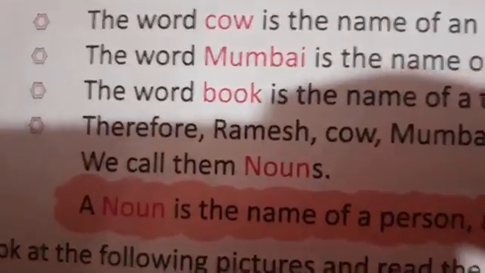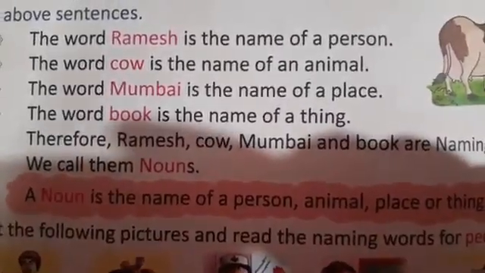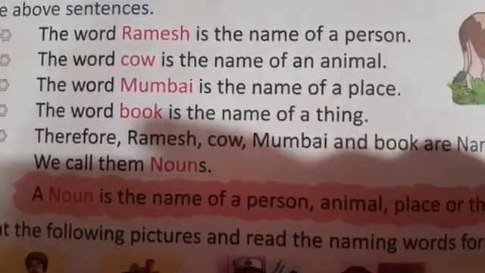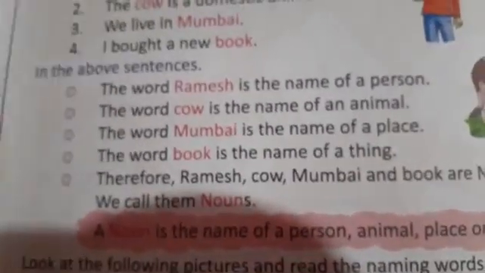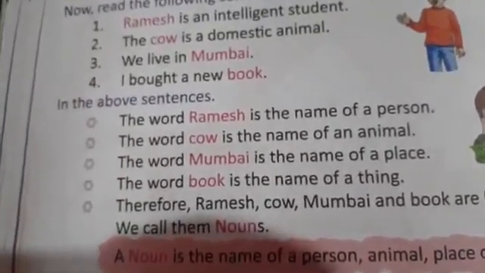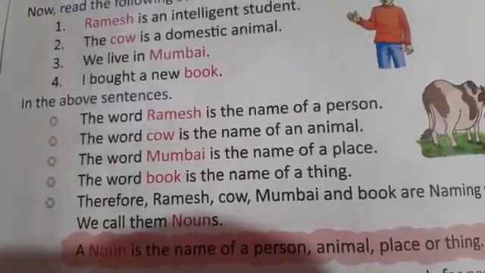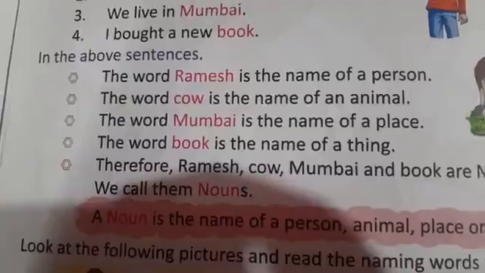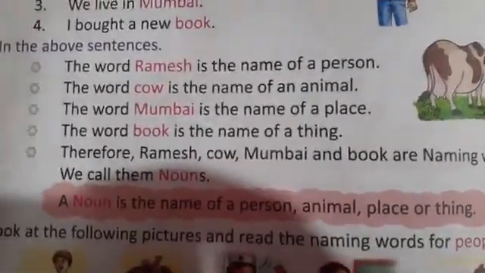So what is a noun? A noun is the name of a person, animal, place or thing. Children, you have to keep in mind that something which we can touch is called a noun. Suppose we can touch a person, we can touch an animal, we can go to a place, and we can touch some things also. So they are all called nouns.